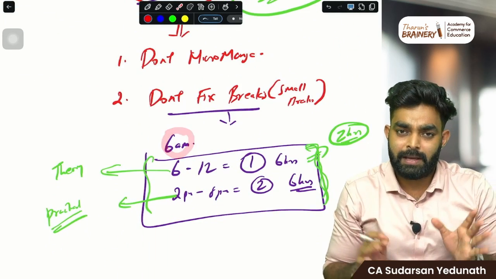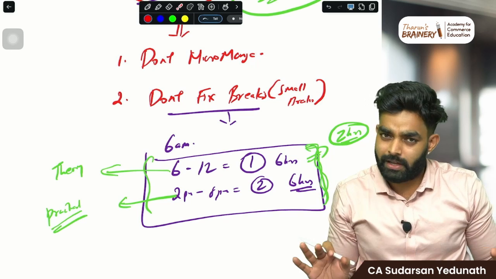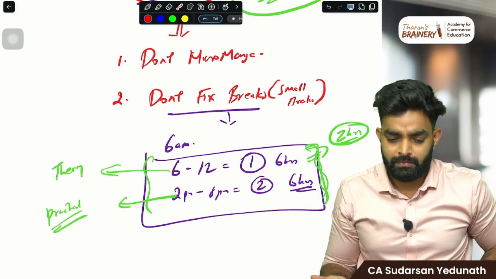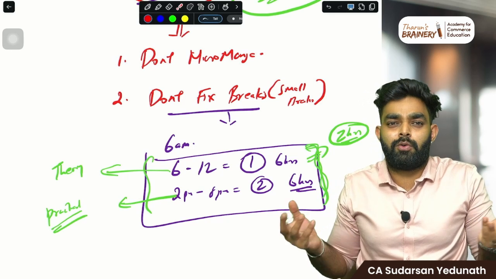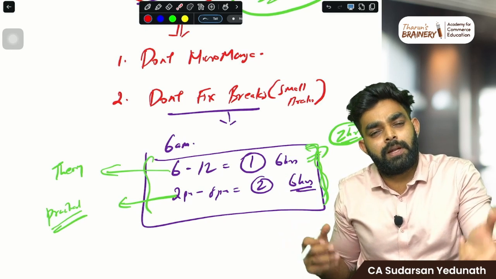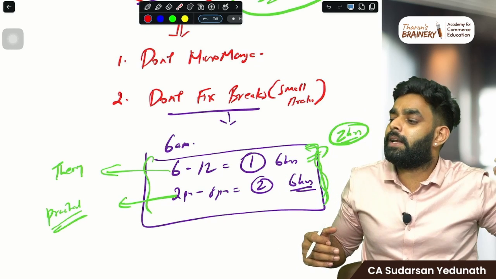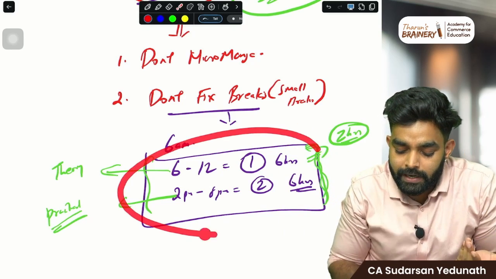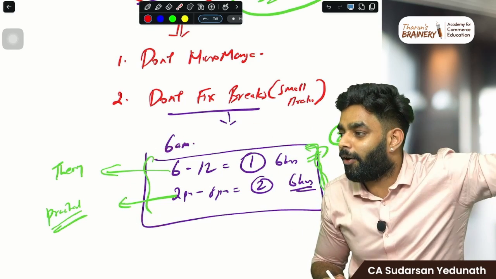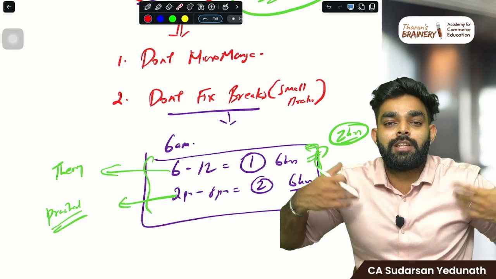So you best have this basic strategy. Wake up at 6, sleep at 11. 7 hours of sleep is more than enough. 6 hours of sleep is also enough. So from 6 a.m. to 12 p.m. I will study. In that I will take 1 or 2 breaks. Don't fix anything. Some days you will take 3 breaks, some days only 1 break, some days you may take 5 breaks. It depends. Focus on studying. Love studying. Don't think of these breaks and all these things. Learn to enjoy the process of studying.